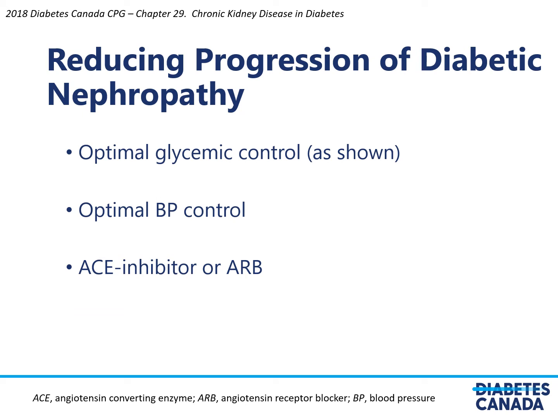So we know that reducing the progression of diabetic nephropathy requires optimal glycemic control, as I've shown data for both type 1 and type 2 diabetes. But in addition, optimal blood pressure control and the use of ACE inhibitor or ARB is also useful for reducing progression of diabetic nephropathy.